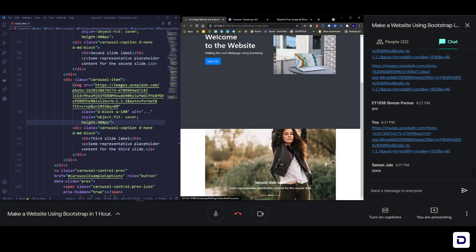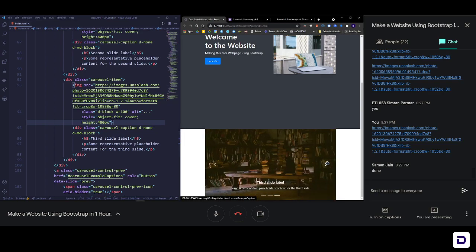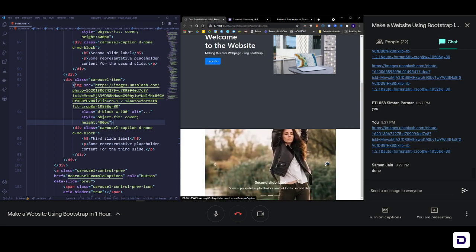Let's try it out, and now you can see that every image is of equal height, and even the second image which was very large and a portrait size is also now defined in a certain aspect ratio. You need this much height of the image in the carousel, so that it does not grow more than that and does not break your page. Otherwise, every time you click on the next image, it just keeps increasing and decreasing. We don't want that, okay? So these two properties are very important while adding images to a carousel in Bootstrap: object fit, so that it fits throughout the whole object available, and the second one is you have to define the height of images, okay? That's very important.